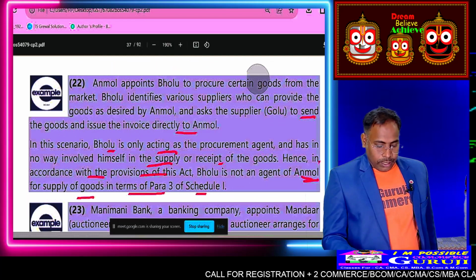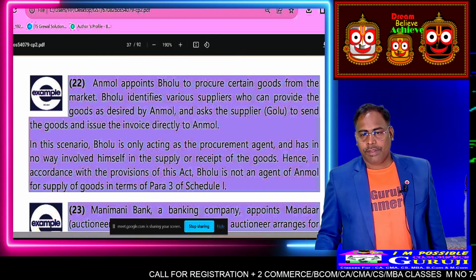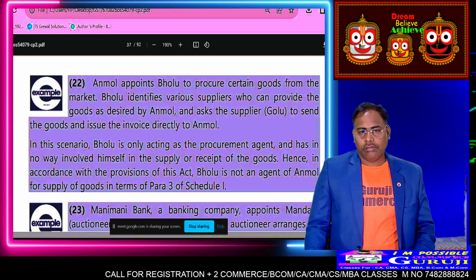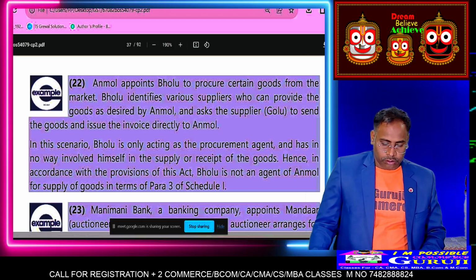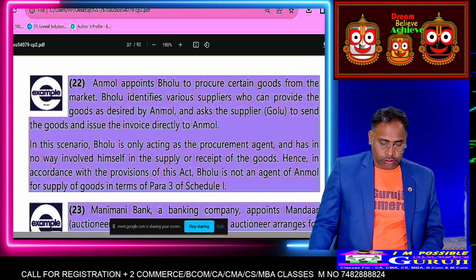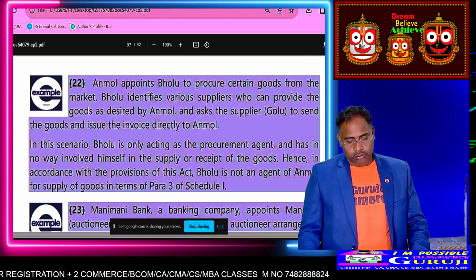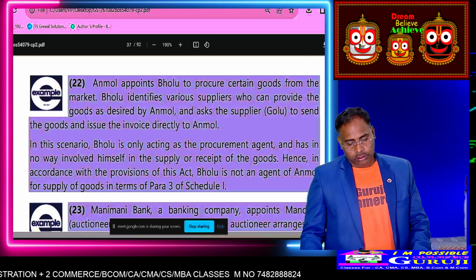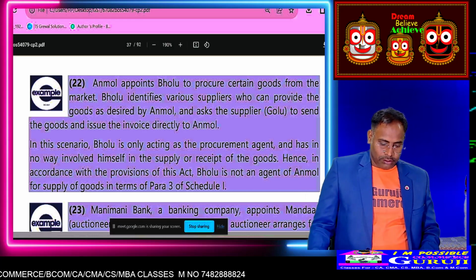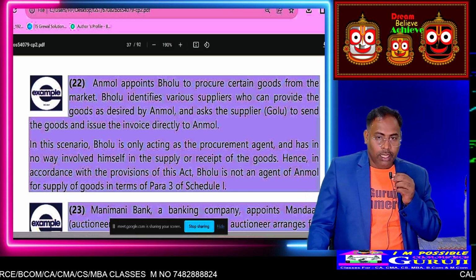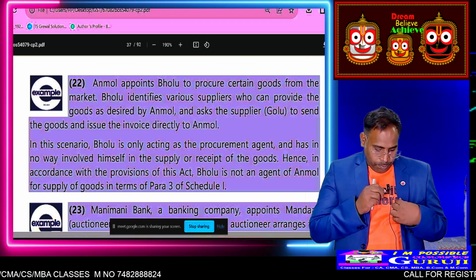Shall I explain or is it understandable? The agent, named Bholu, can only identify the goods desired by Anmol from the supplier. Directly from Anmol to the supplier, there is no involvement of Bholu in this case. So he is not an agent. Okay, agents are those persons who are working on behalf of the principal.